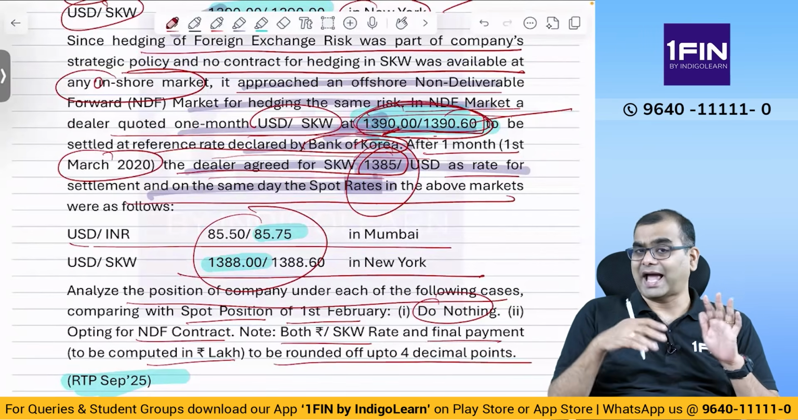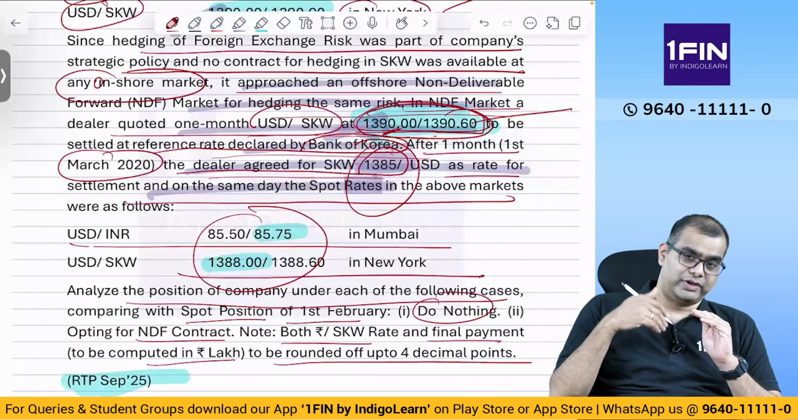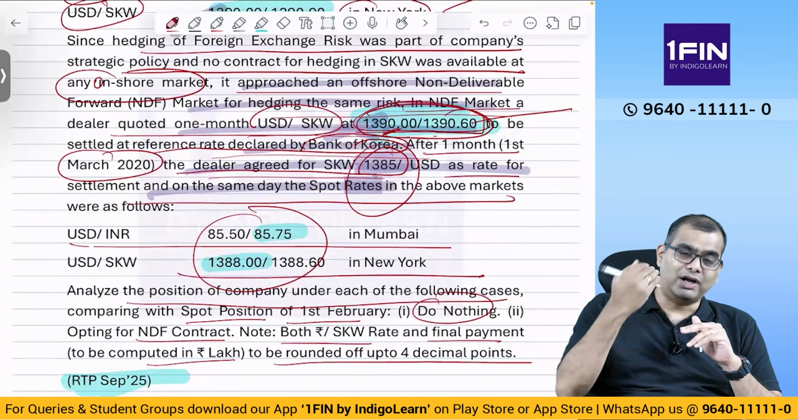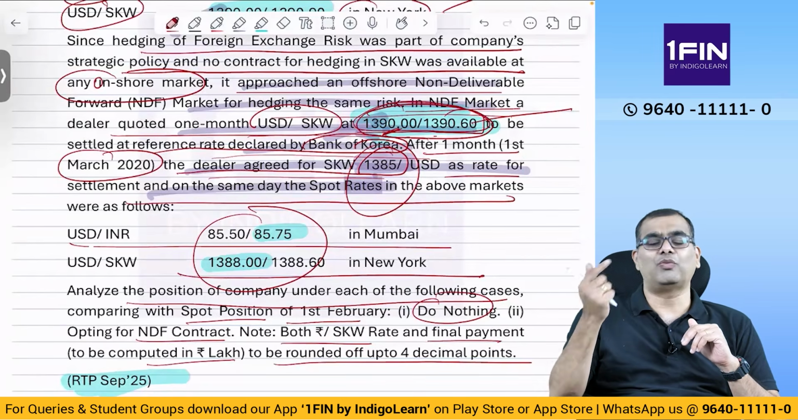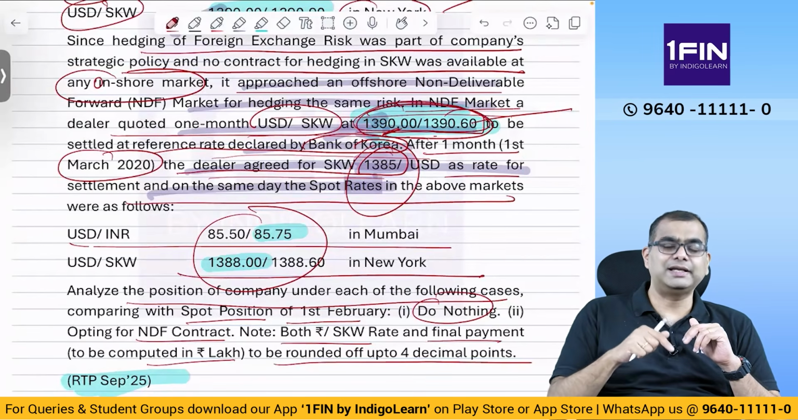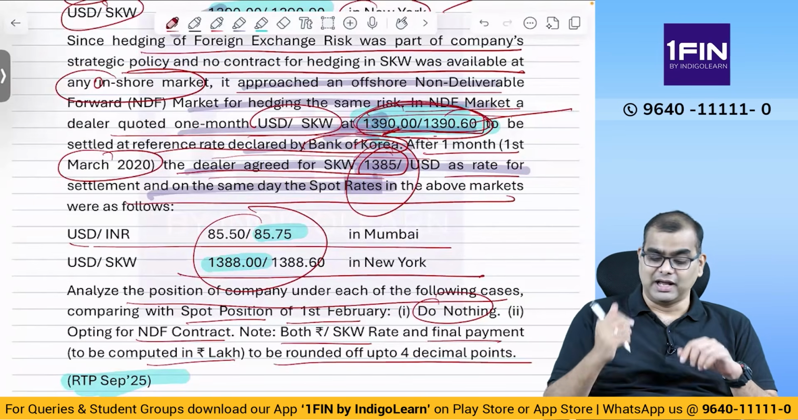See, in India, what happens? Actual delivery does not take place. You just settle and get a net cash settlement. Now, when you settle, for $1 you need to give only 1385 won. So initially, when you gave a dollar, you got 1390. Whereas when you are settling, you are giving 1385 won to get $1. So there is a profit. How does that profit work?